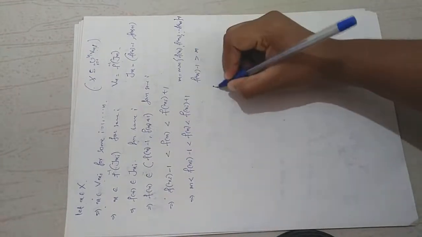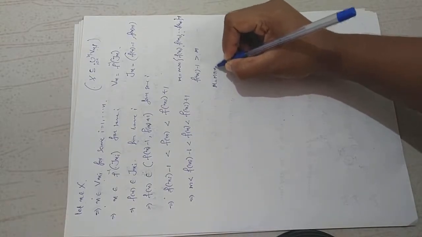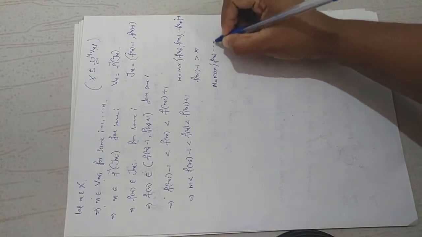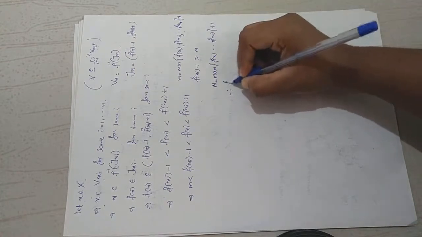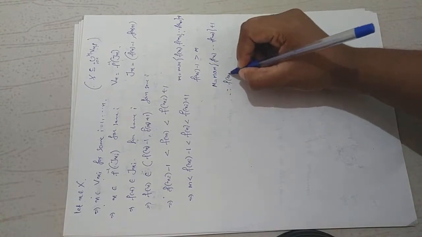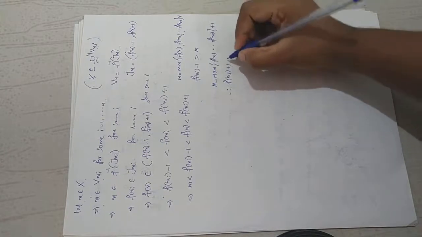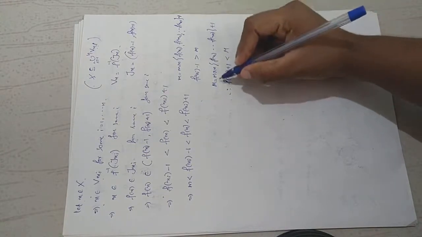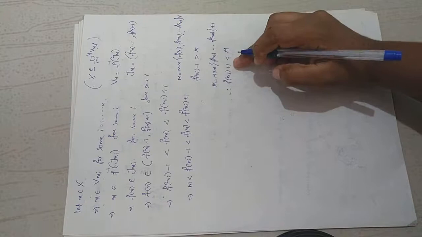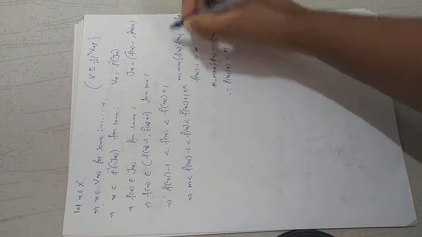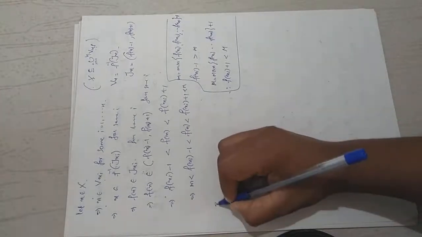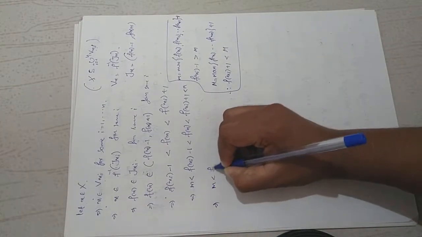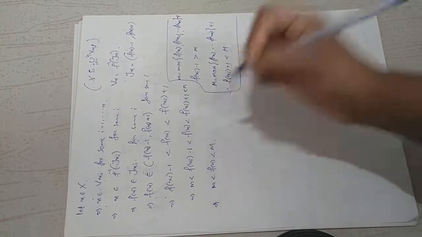Now what is capital M? Capital M is the maximum of f of x1, f of x2, etc., f of xn plus 1. Therefore, any f of x_{i+1} will be less than capital M, because M is the maximum of these numbers. Okay, so this will be less than capital M. So you get small m less than f of x less than capital M.